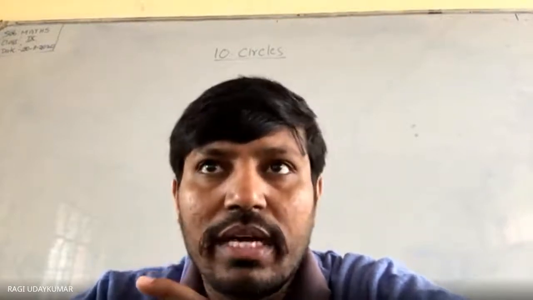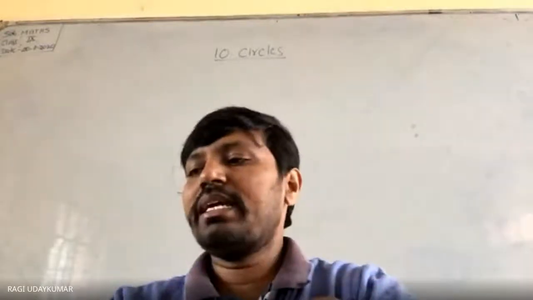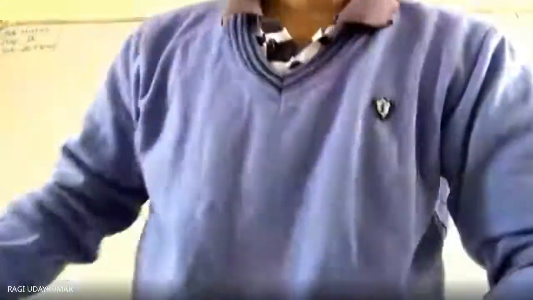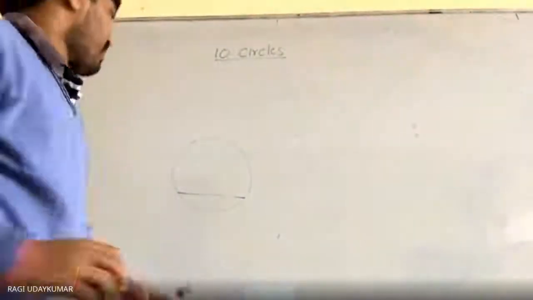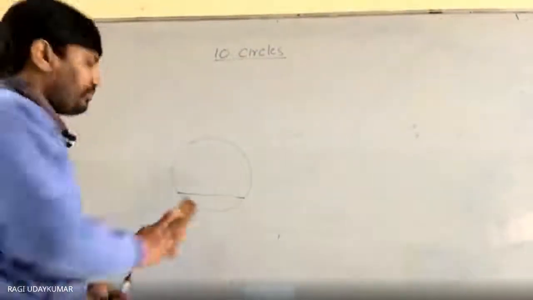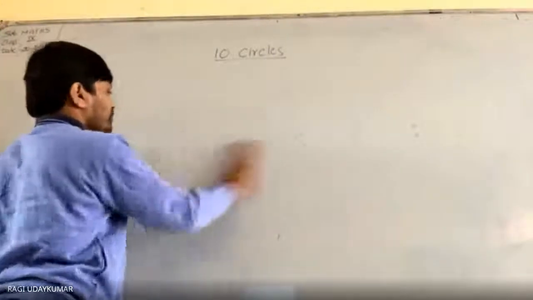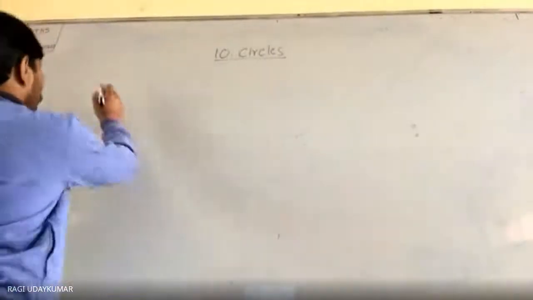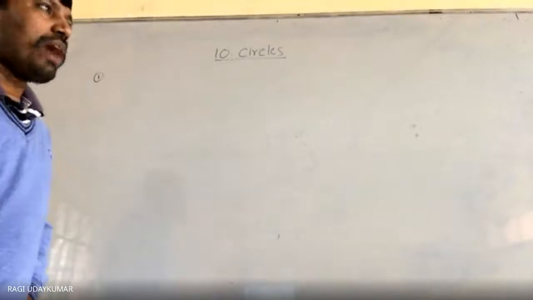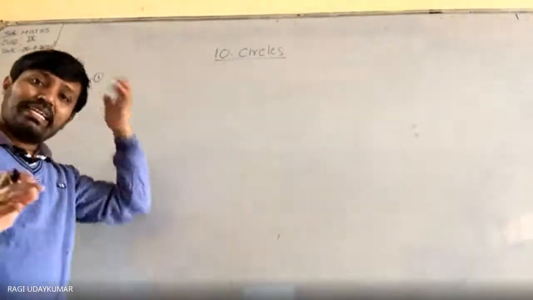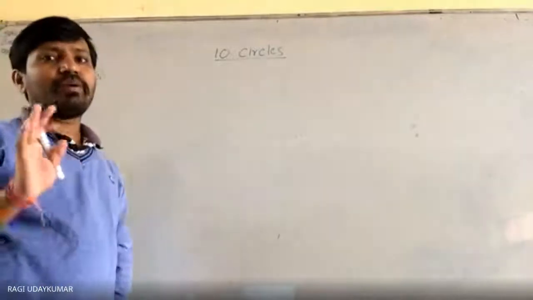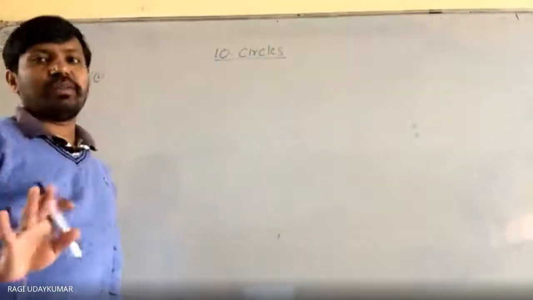Center पे equal angle होता है. So equal chords. Please concentrate. One by one I will once again revise on the board. Chords equal होता है तो. The first thing is, okay, order is not important here. The main thing is the properties of the chord. Chord का properties क्या-क्या होता है वो सारा आप लोगों को पता होना है.